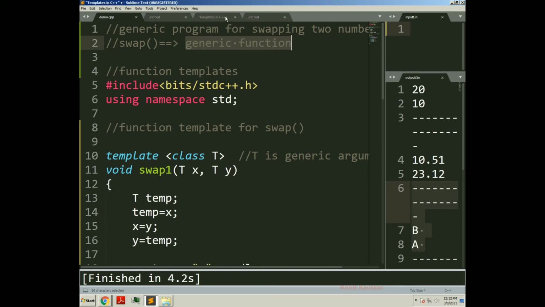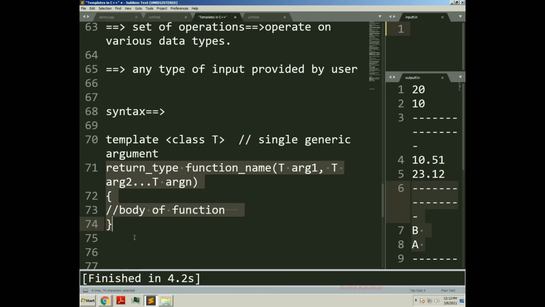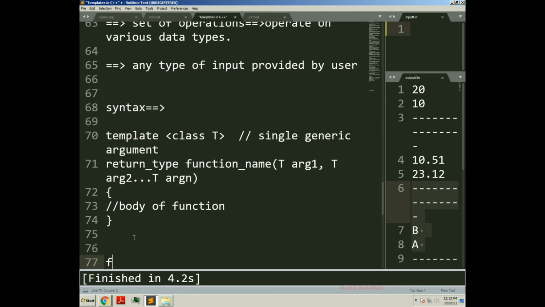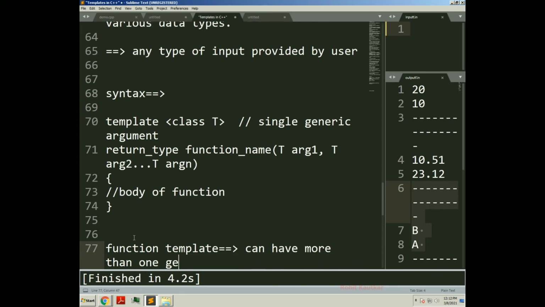One more concept is there in function templates: a function template can have more than one generic data type. Here we have seen there is only one generic data type T. You may have more than one generic data type here, so your function will be able to work on different types of data.